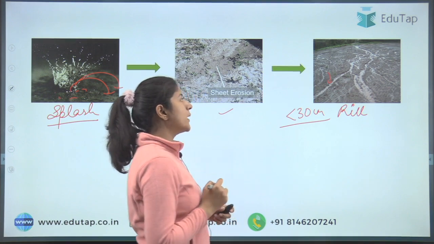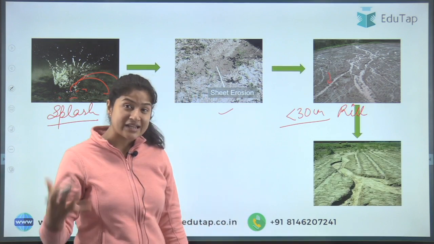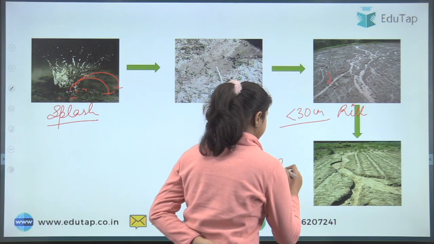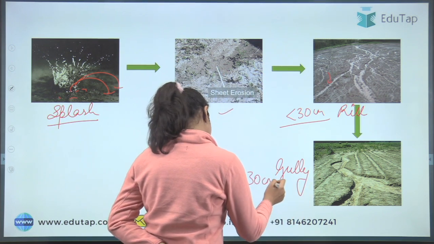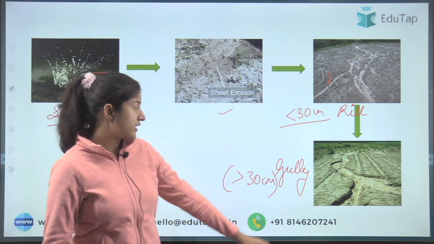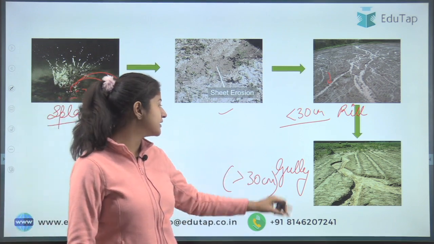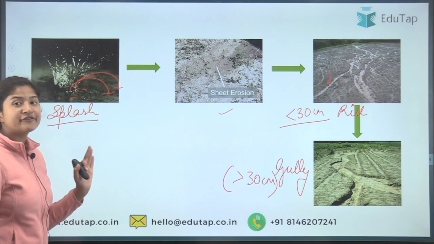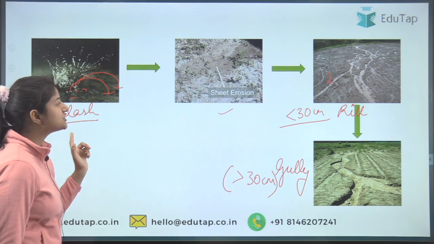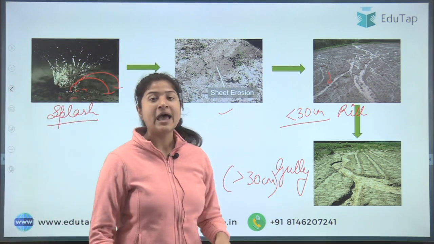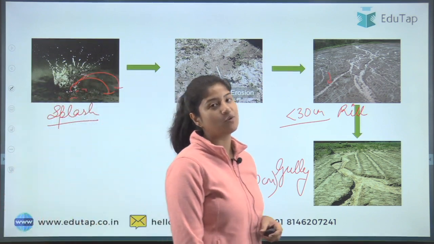All right. So when the speed of water increases, the next stage after rill is gully erosion. In gully erosion the depth is more than 30 centimeter, as you can see here, and you can assume how bad it is for the area where gully erosion is taking place, right? So these are the different stages or degrees of soil erosion caused by water. We started with splash, then sheet, then rill, and then gully, and this is the order that you should know, and we have covered all the types of soil erosion caused by water in this question only.